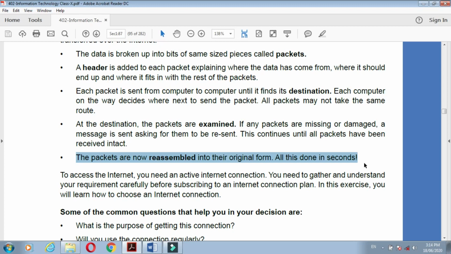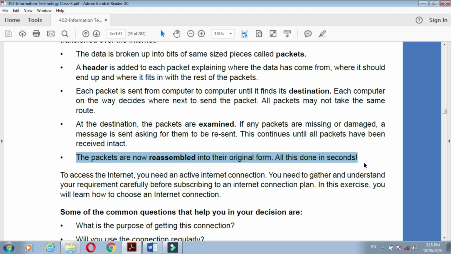In a second, all the data is broken down into pieces that go by different ways and reach the destination, which examines whether all the data has arrived. When all the data has arrived, it is converted again into digital form, from analog to digital form. This all happens in a second.